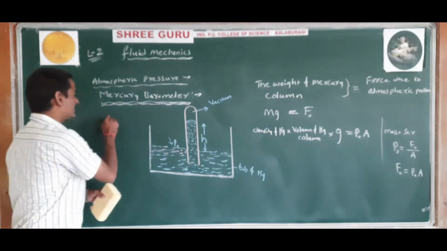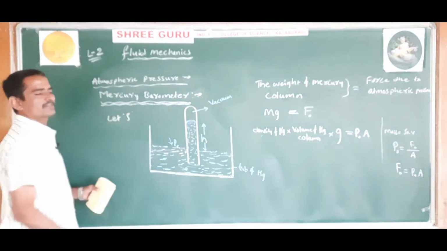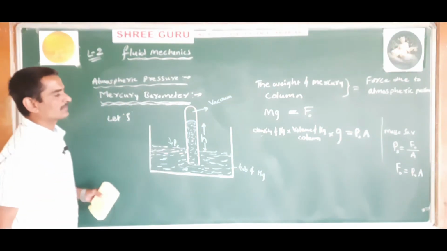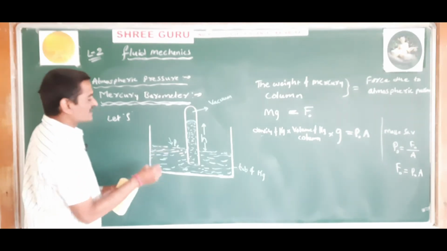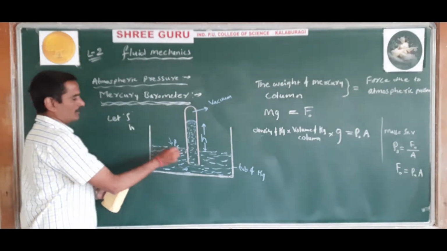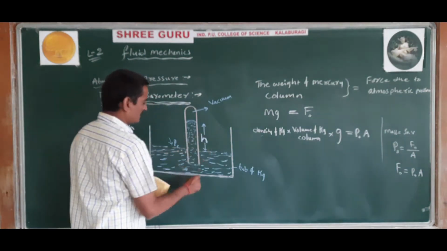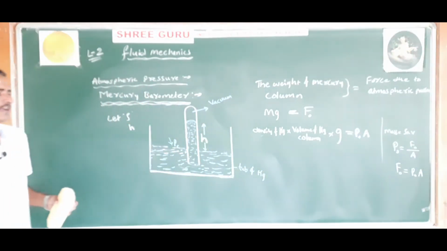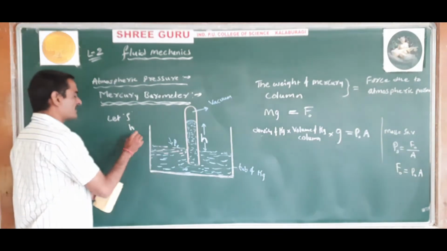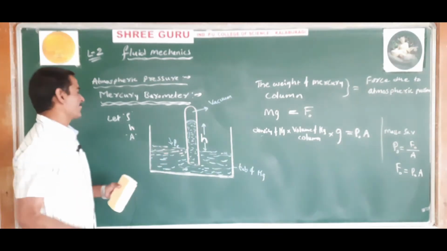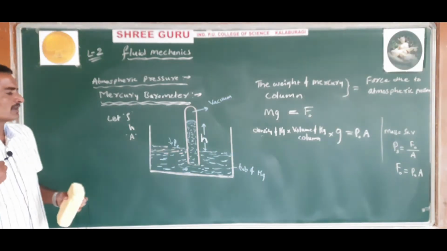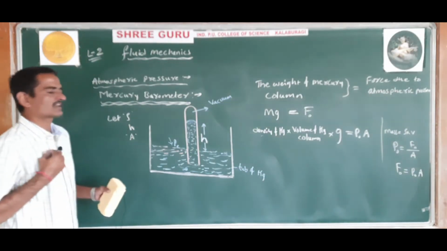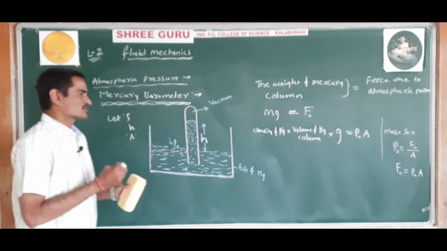Let rho be the density of the mercury, H be the height of the mercury column inside the glass tube, and A be the cross sectional area of the glass tube.